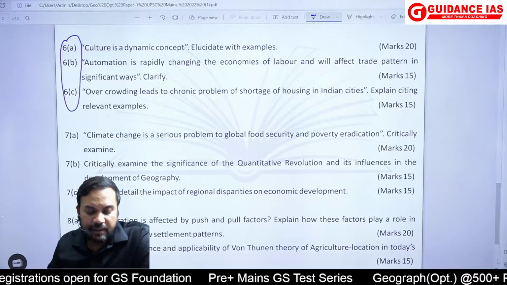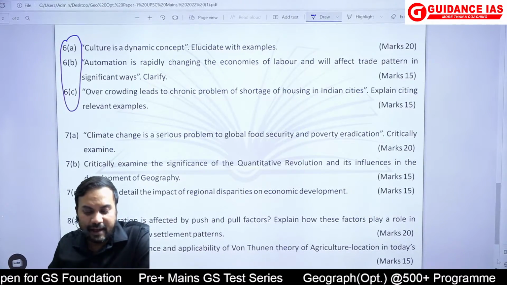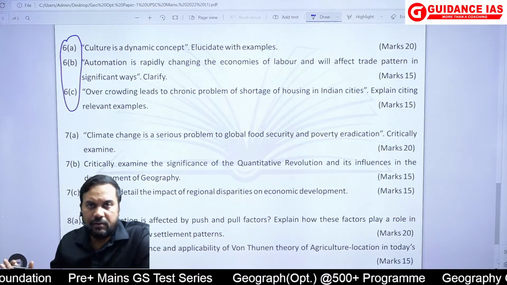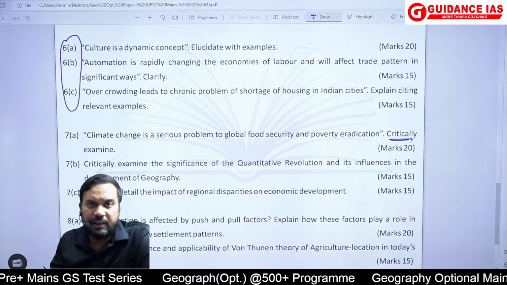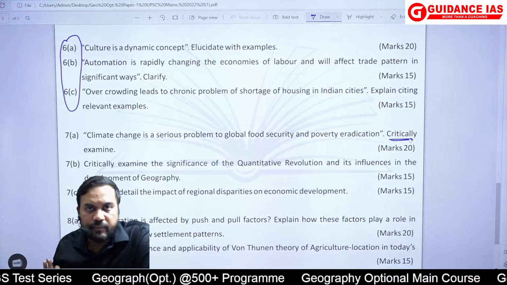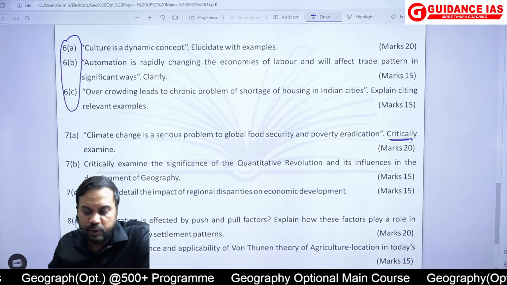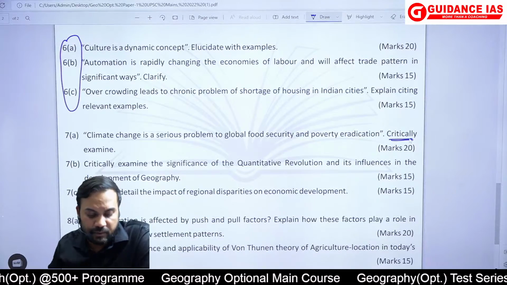Question number 7, climate change is a serious problem to global food security and poverty eradication. Critically examine. Again, the keyword was critical. Critical examination was needed. We will see how many of them would have left this part critical. Critically examine the significance of quantitative revolution and its influence in the development of geography. Again, a very straightforward question.